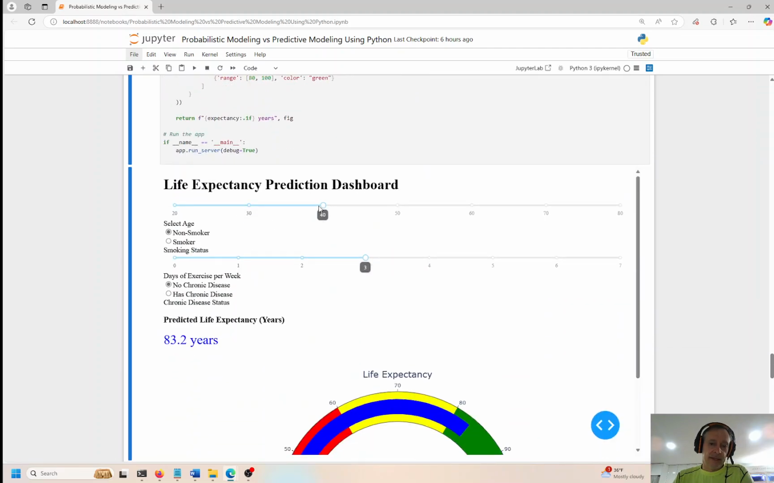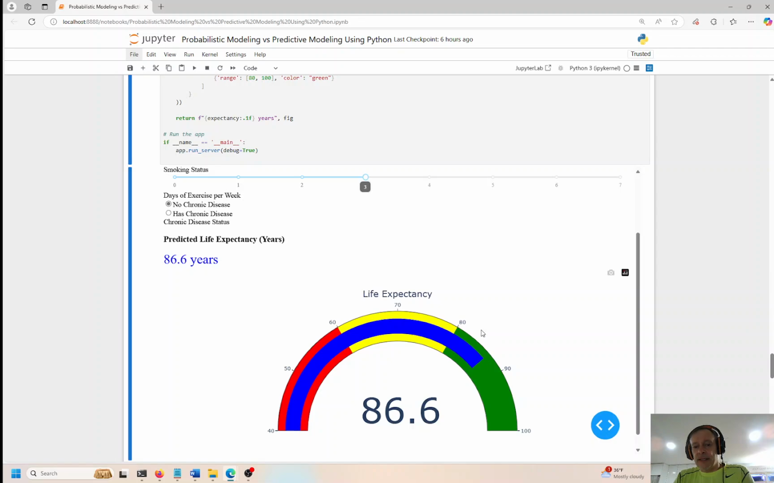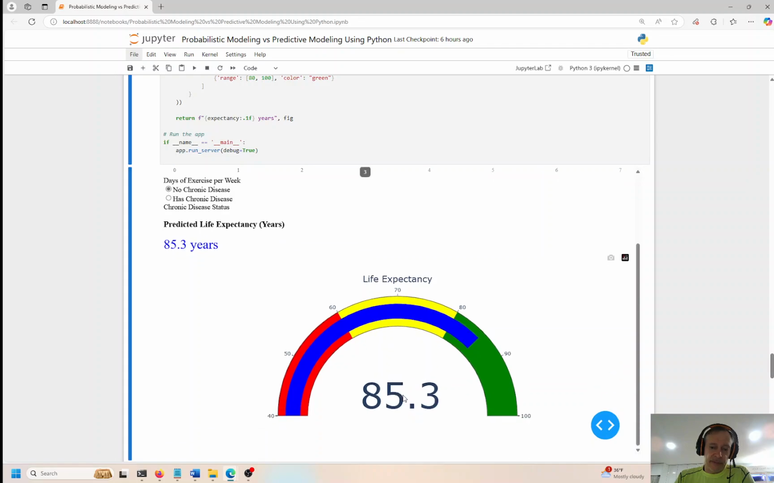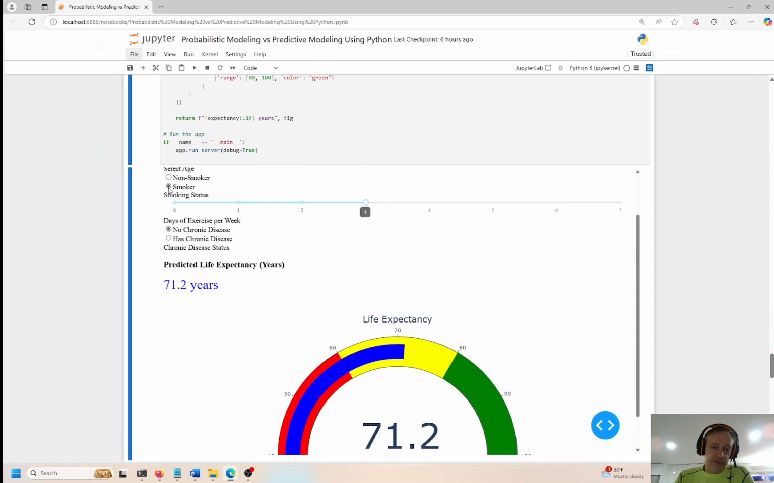Here we can say if we increase the life expectancy here to 63 or go up to like 70, and we say this person is a non-smoker, probably they're going to live to be about 85.3. If this person is a smoker, 71.2. So it cuts off 12 years of your life, right, if you're a smoker versus non-smoker. Oh my God, 22 years of your life. I take that back. Okay, smoker.